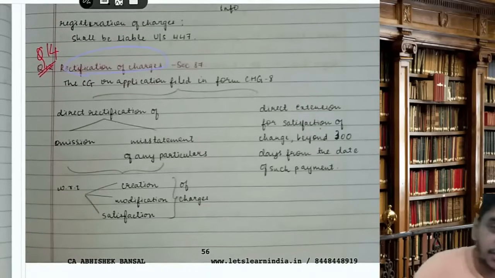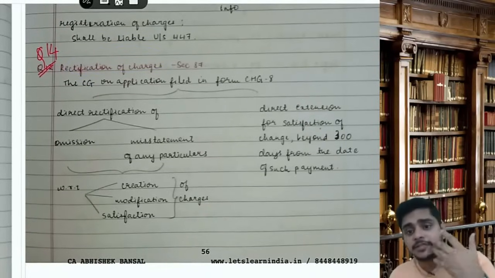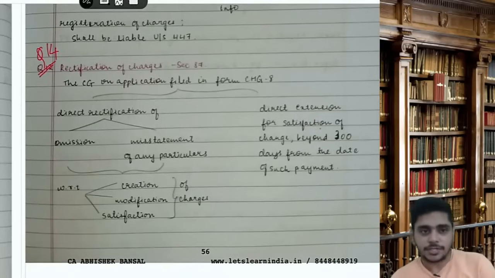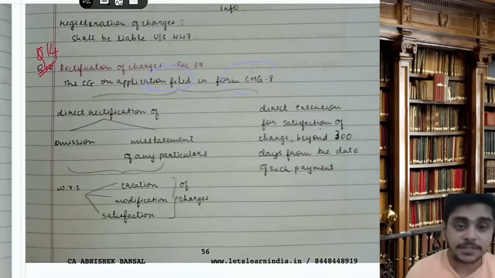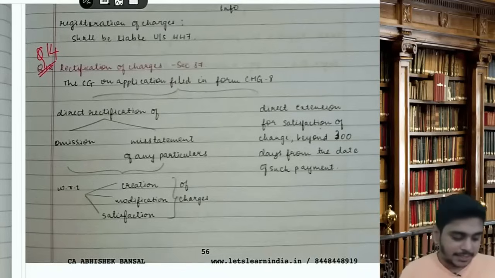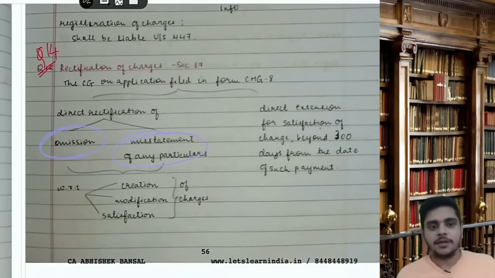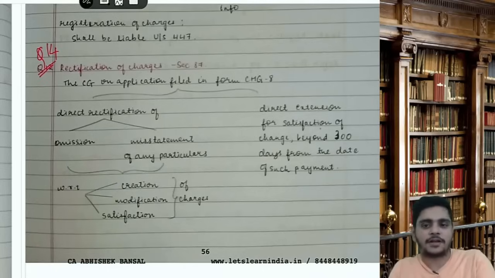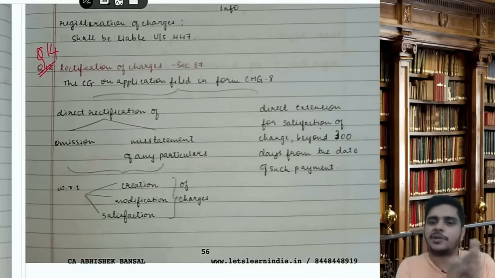Then rectification of charges. Rectification means the changes. If there's a mistake, you can change it. The CG, on an application filed in form number CHG 8, may direct rectification of either an omission, where you have omitted something, or a misstatement with respect to creation, modification, or satisfaction of charge. So when you have given some application, either you have omitted some fact or you have given some wrong fact, you can go to the CG and make an application in form number CHG 8. The CG will give the direction to rectify it.